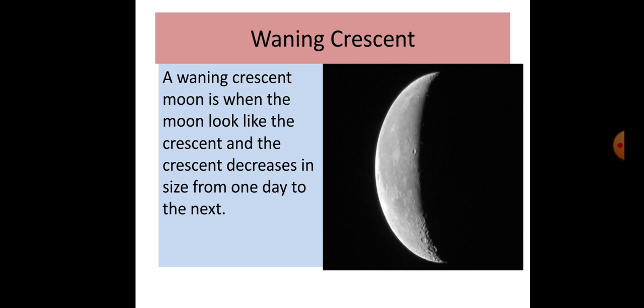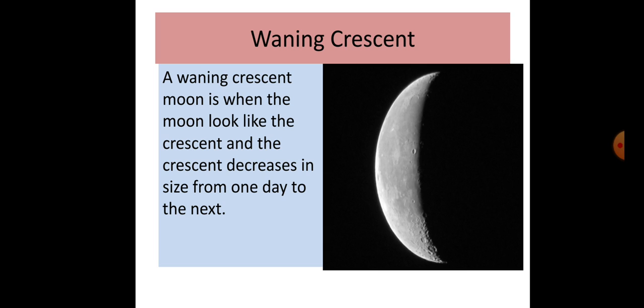Waning crescent. Waning means decreasing. Crescent means shape smaller than half. That means a curved shape, very small shape. A waning crescent moon is when the moon looks like a crescent and the crescent decreases in size from one day to the next day.